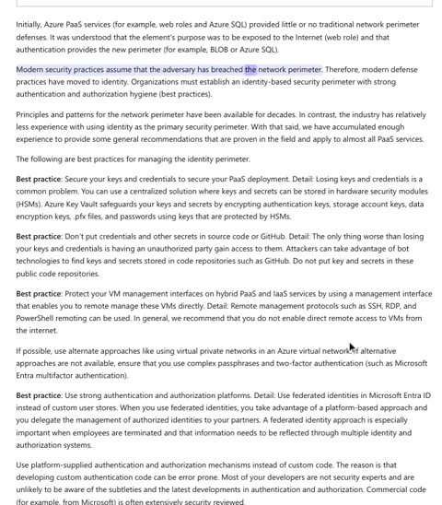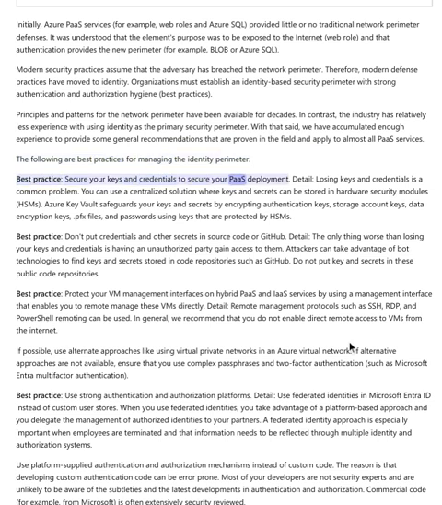Modern security practices assume that the adversary has breached the network perimeter. Therefore, modern defense practices have moved to identity. Organizations must establish an identity-based security perimeter with strong authentication and authorization hygiene, best practices. Principles and patterns for the network perimeter have been available for decades. In contrast, the industry has relatively less experience with using identity as the primary security perimeter. With that said, we have accumulated enough experience to provide some general recommendations that are proven in the field and apply to almost all PaaS services. The following are best practices for managing the identity perimeter.